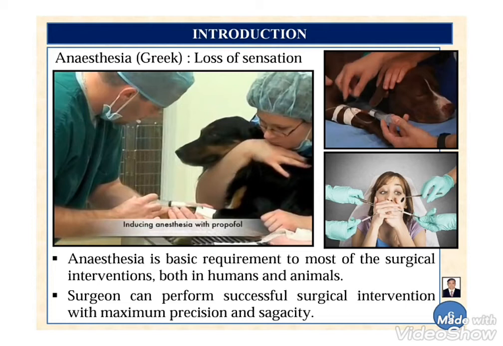An anesthesiologist can abolish the pain reflexes in the form of analgesia in association with amnesia, unconsciousness, and muscle relaxation. These are the characteristics of general anesthesia, which can be fulfilled by using different anesthetic methods and drugs. So surgeons can perform successful surgical interventions with maximum concentration after complete anesthesia of the patients. Then finally, the surgeons can start the surgery after a positive signal is received from the anesthesiologist.